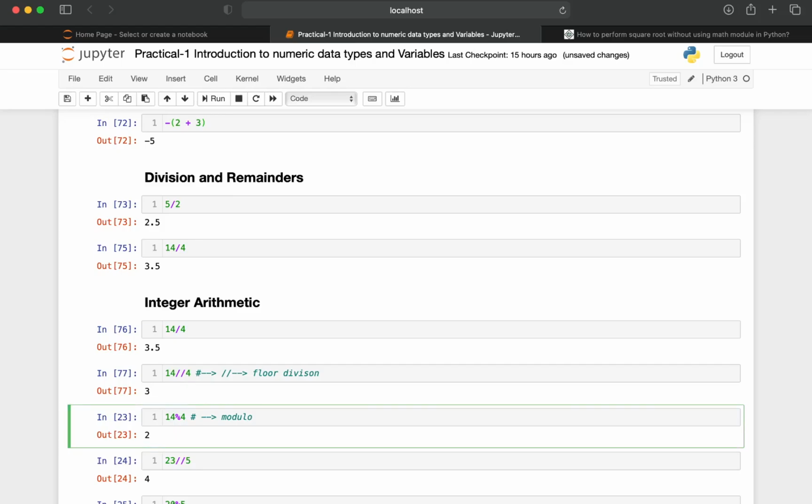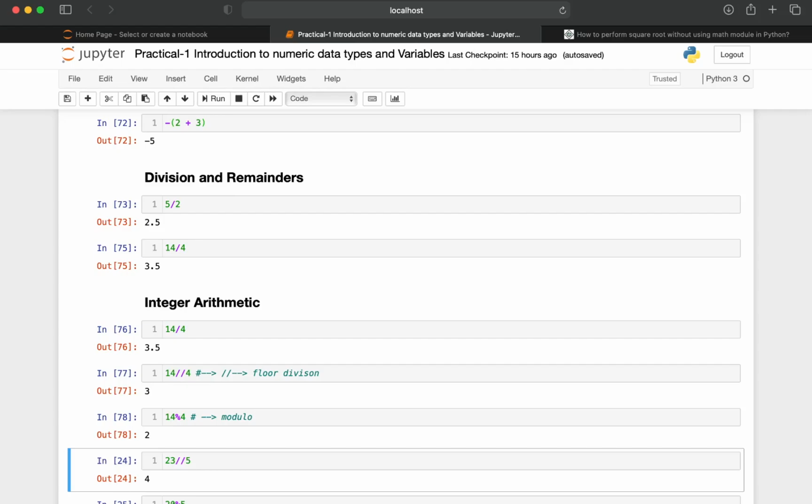As with the modulo, here also we are performing floor division. Whenever we divide 23 by 5, 5 1s are 5, 5 2s are 10, 5 3s are 15, 5 4s are 20, 5 5s are 25, which is greater than 23. So we take 5 into 4, which is 20, into consideration. 23 minus 20 is 3. So the quotient is 4 point something. As we are performing floor division, it gives an output of 4 by truncating the decimal part of it.